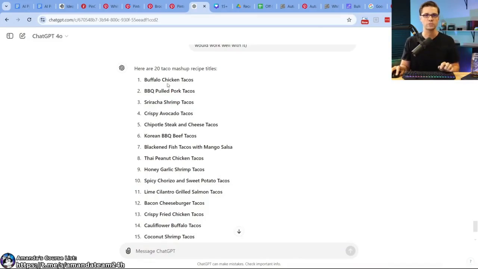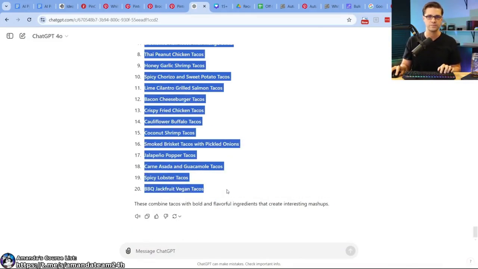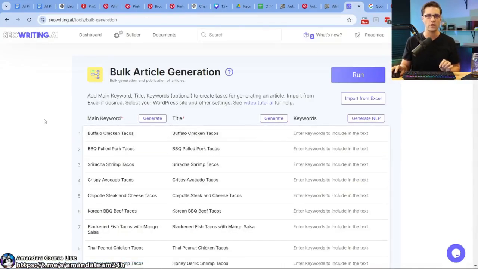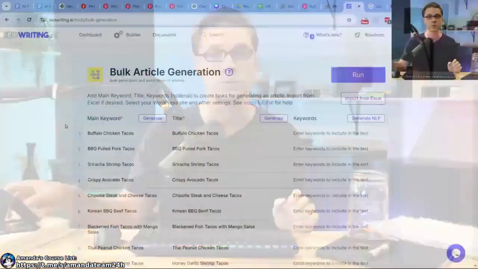So we know food does well. Let's go into all of these. Let's copy and paste them in. Why are we doing this? Why are we not verifying that buffalo chicken tacos is a thing on Pinterest? It's because I'm making an assumption. Furthermore, I'm assuming that information gain is to be had here because we're doing a mashup.